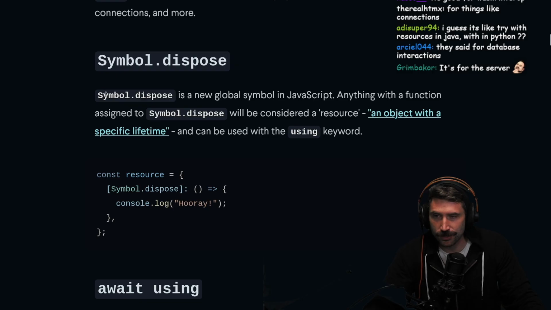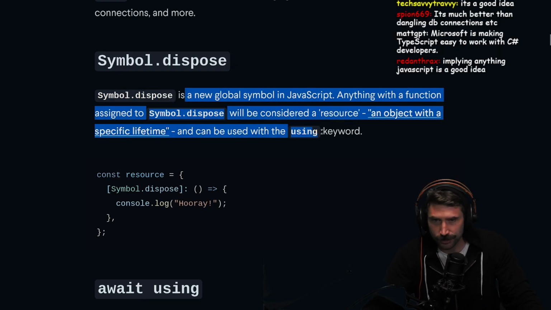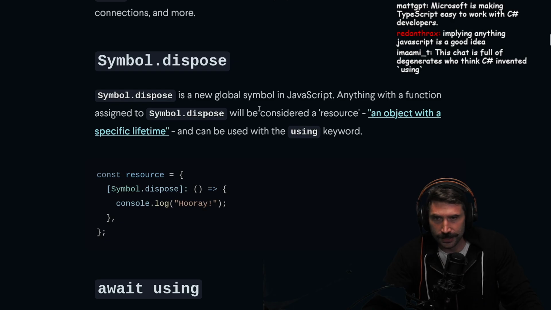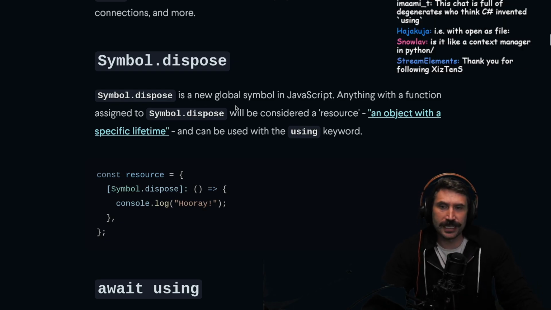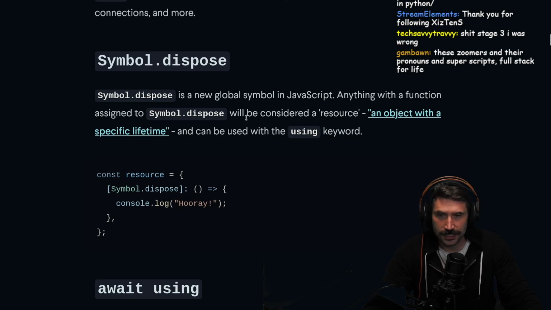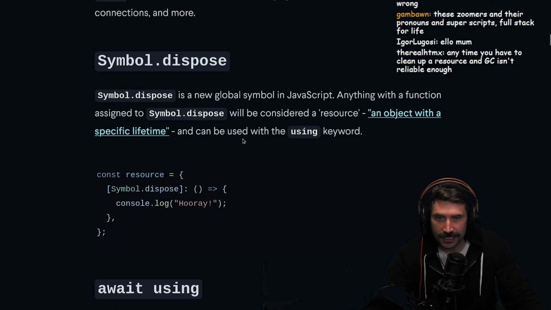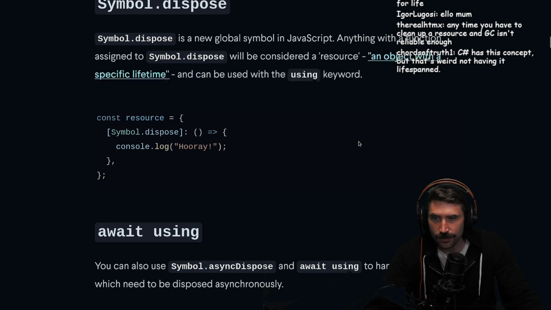Yeah, I figured this would be the use case, right? Because this is just destructors. Destructors available in JavaScript. We'll see. Let's see. Symbol.dispose is a new global symbol in JavaScript. Anything with a function assigned to Symbol.dispose will be considered a resource, an object with a specific lifetime, and can be used with the using keyword.